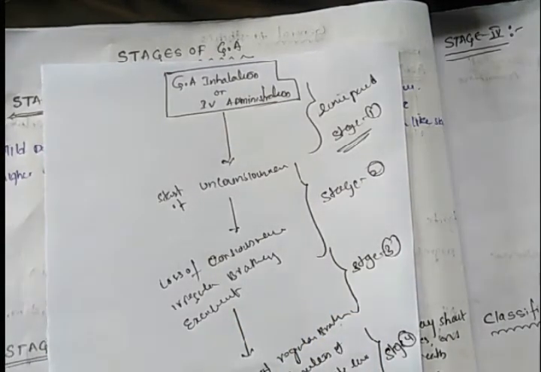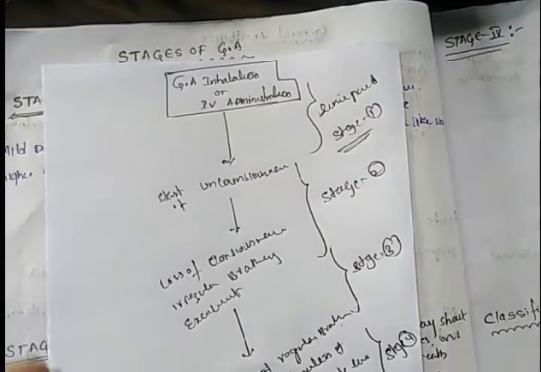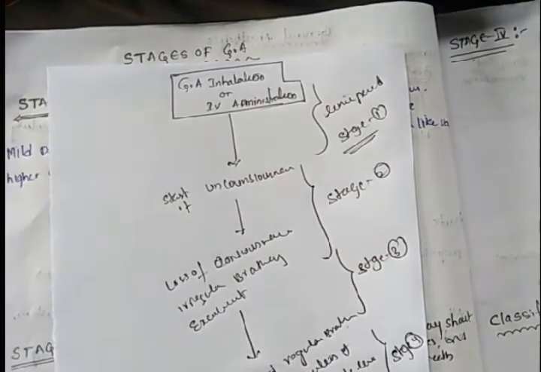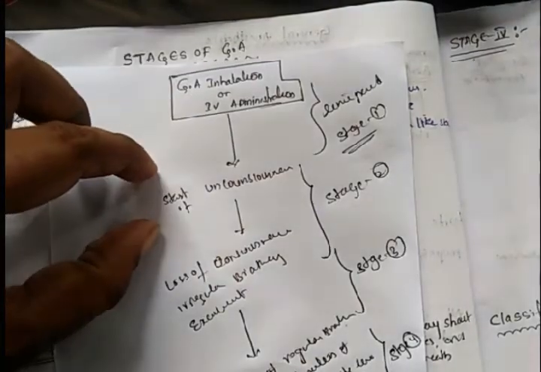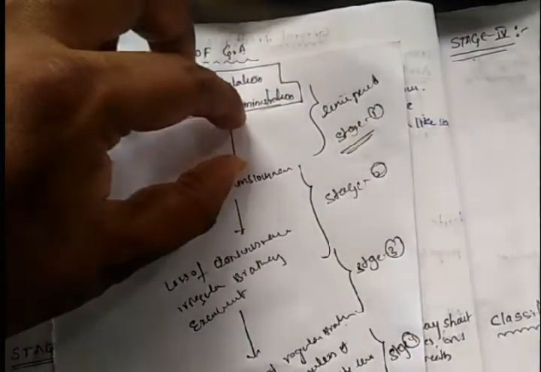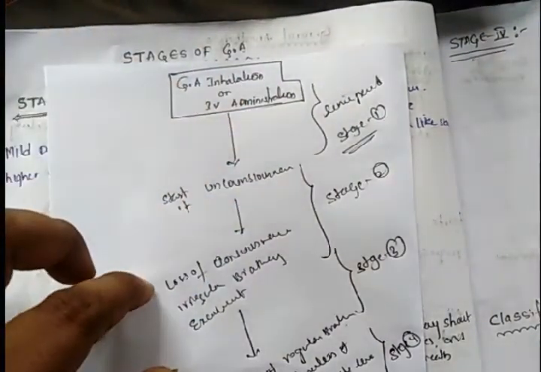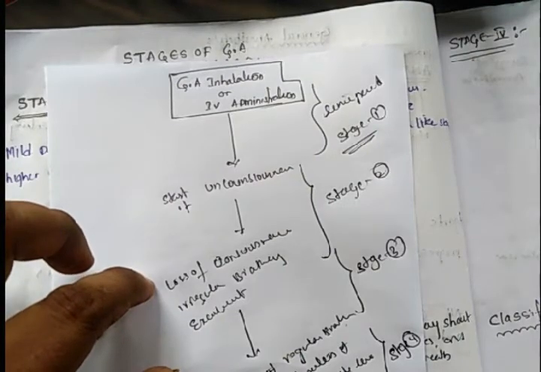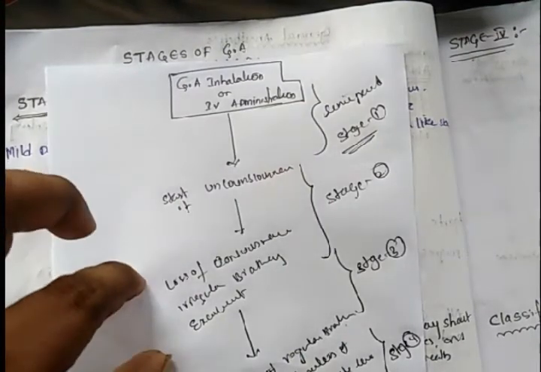After that, from the start of unconsciousness to loss of consciousness, irregular breathing and excitement occur in the patient. That time period, from the end of stage 1 to loss of consciousness, irregular breathing, and excitement, is called stage 2.